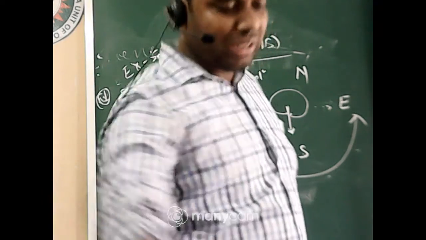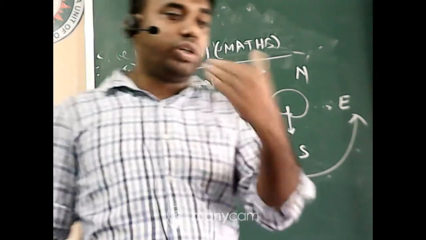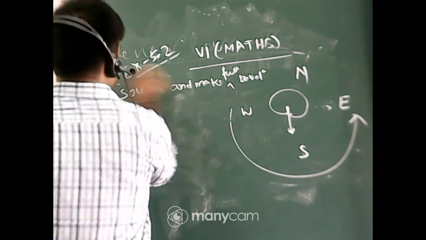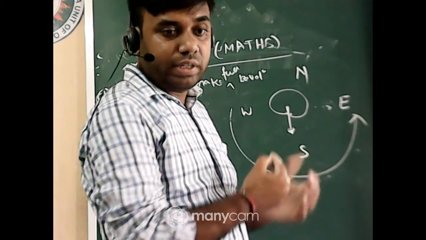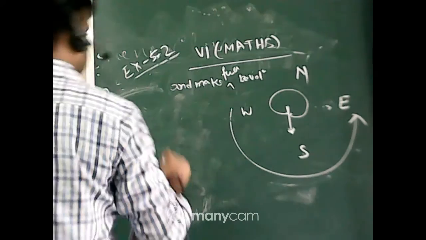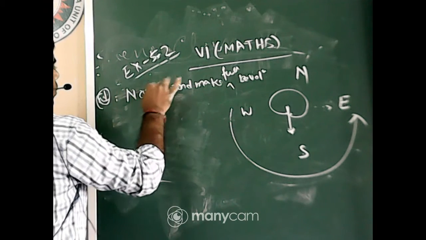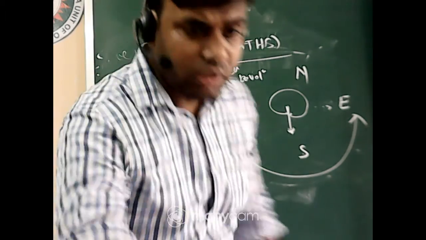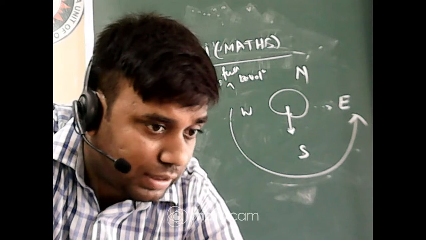Okay, got it everyone? Next, a question for you, solve it quickly. I want to see which 5 students give the right answer first. North and make a full revolution. Answer it quickly.